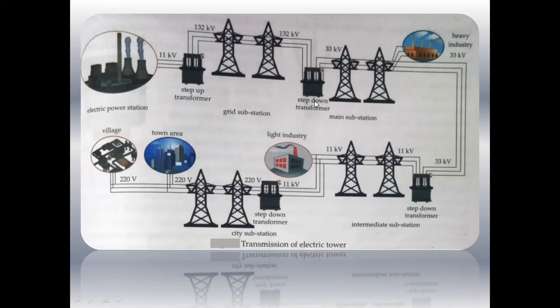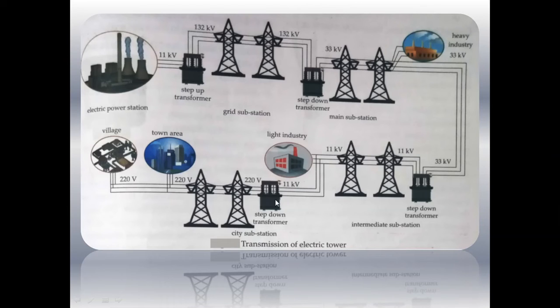substation, from the grid substation to the main substation. From there it has been supplied to heavy industries as well as to the intermediate substation. Again the voltage has been stepped down and it has been transferred to the intermediate substation and transmitted to the light industries.